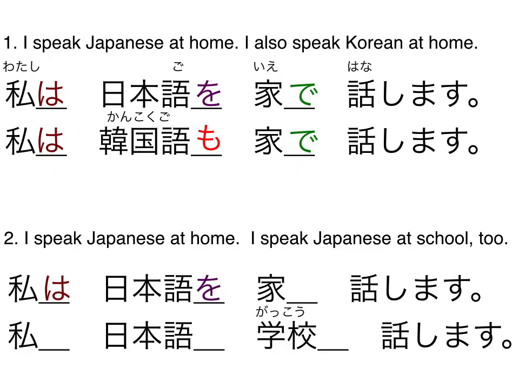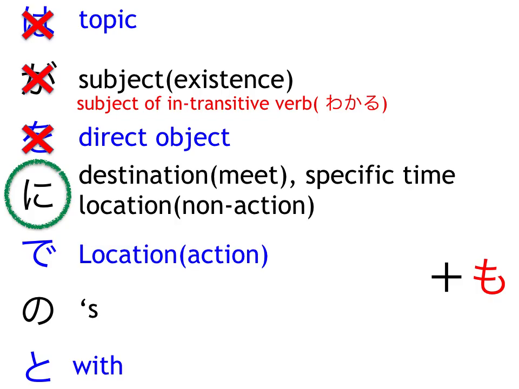私は日本語を家で話します。The difference between first and second is 学校。So it has to be も here, but you cannot delete it. So you need to say でも。私は日本語を学校でも話します。So in the future, you don't see many new particles. You just see a lot of new functions.